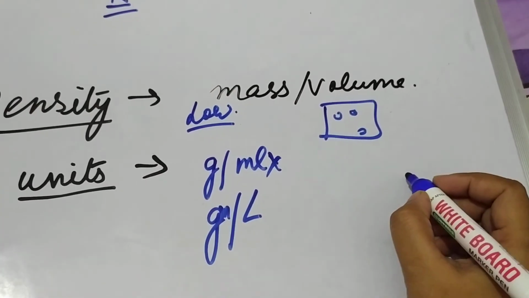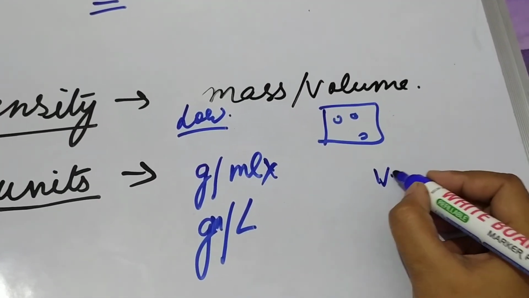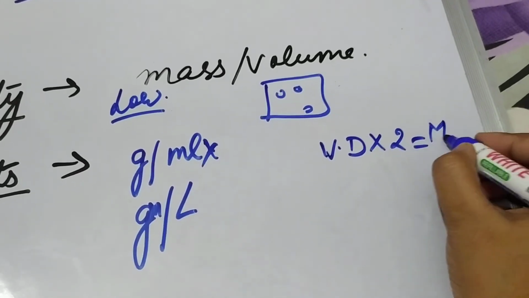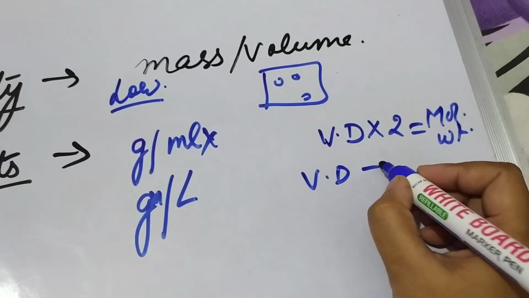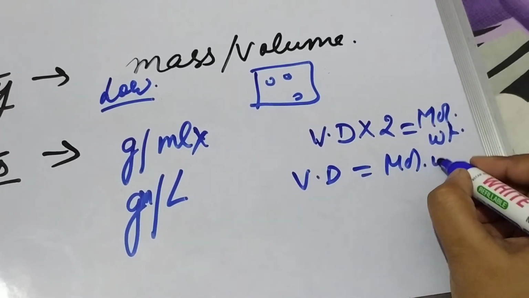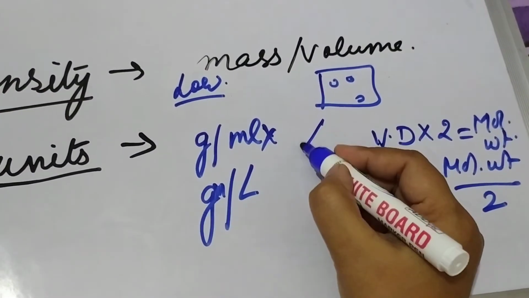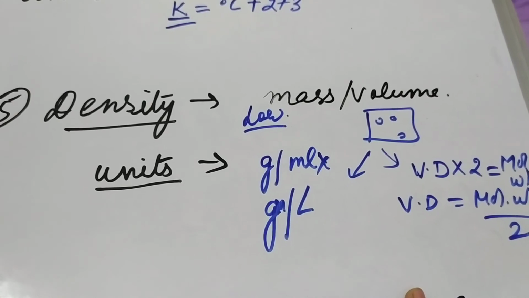And there is one more formula for calculating the density. We can use this: vapor density into 2 is equal to molecular weight. So you can calculate the vapor density by dividing the molecular weight by 2. This is another formula. So these are the two methods of calculating the density of a gas.